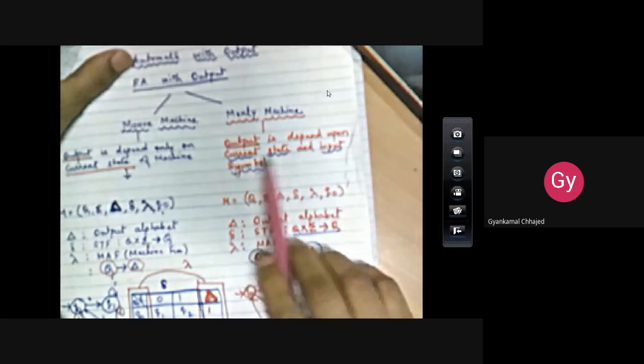Here as you can see, the output is totally dependent on the current state. Now as opposed to this, in case of the Mealy machine, you are having output which is dependent on the current state and input symbol. It is also represented by 6 tuples: Q, input alphabet, output alphabet, delta, lambda and Q0. Now where is the difference? The difference is in the lambda function, that is the machine function.